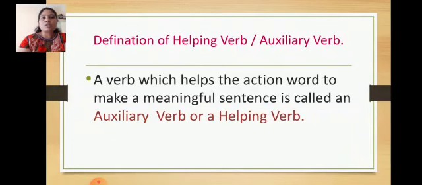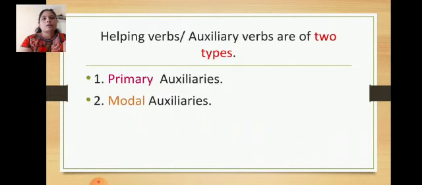It means the definition of a helping verb or auxiliary verb is a verb which helps the action word to make a meaningful sentence. Helping verbs or auxiliary verbs are of two types, primary auxiliaries and modal auxiliaries.